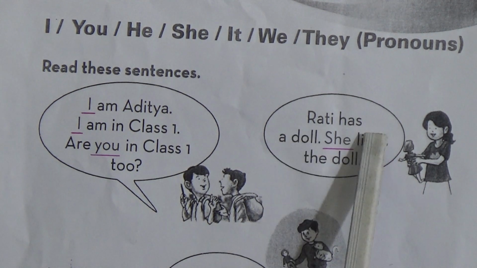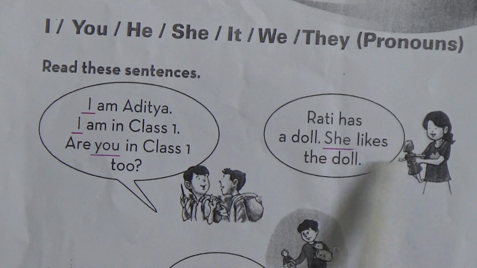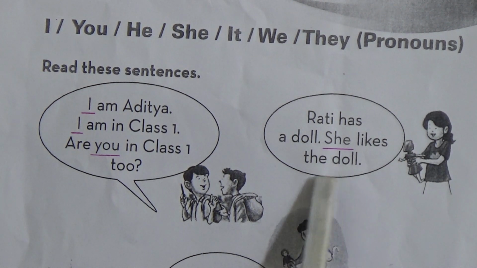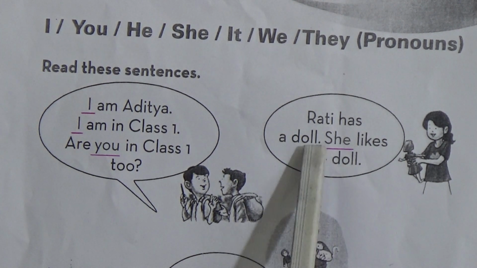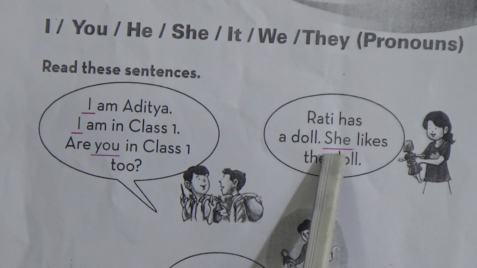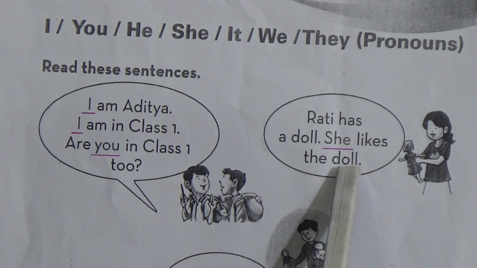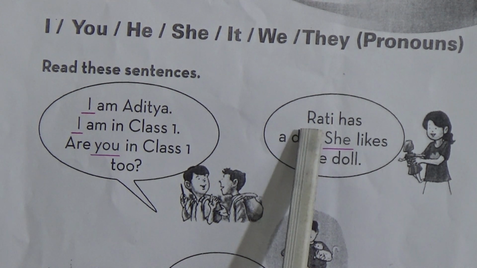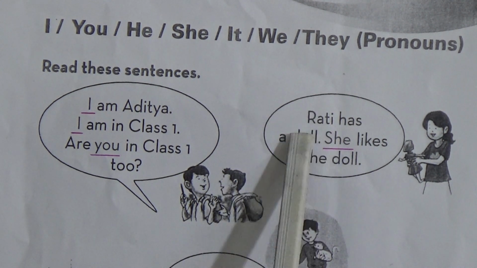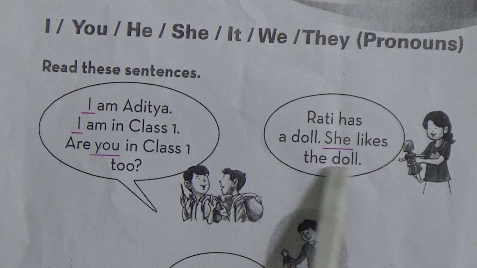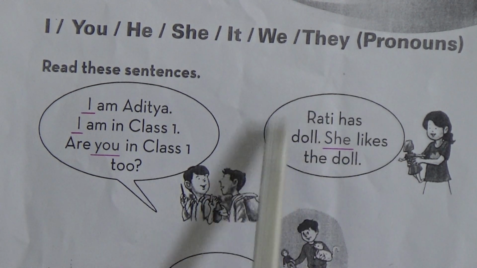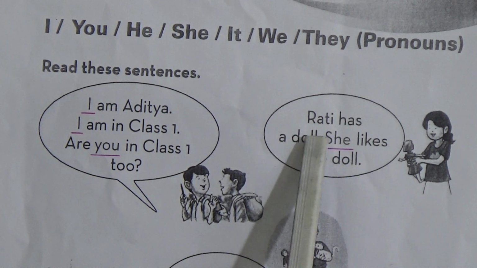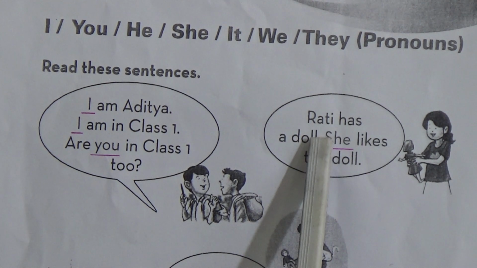Again, Rita has a doll. She likes the doll. Here, Rita has a doll and she likes the doll. So, she is also a pronoun, and we write she instead of Rita. Rita is the naming word.